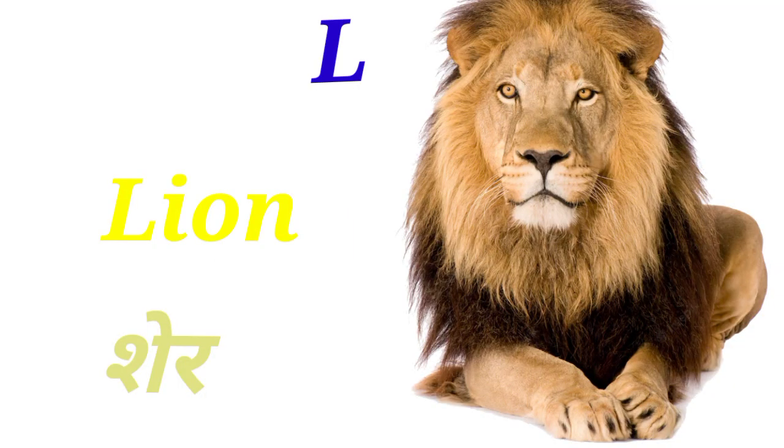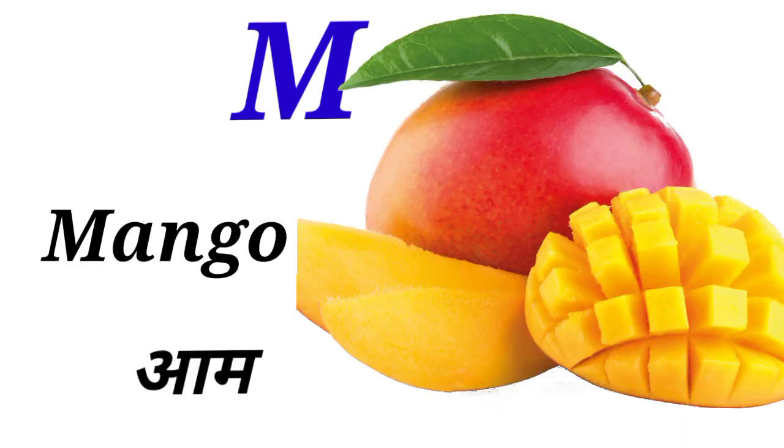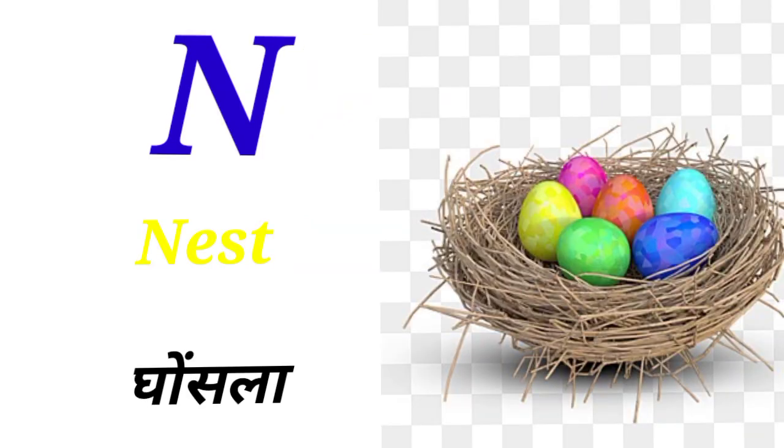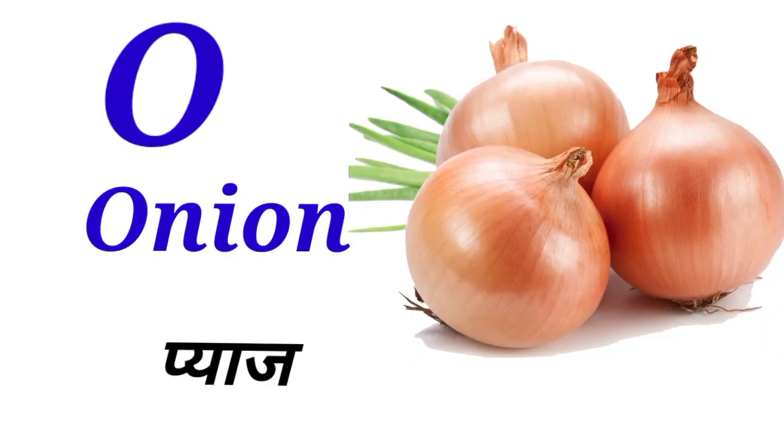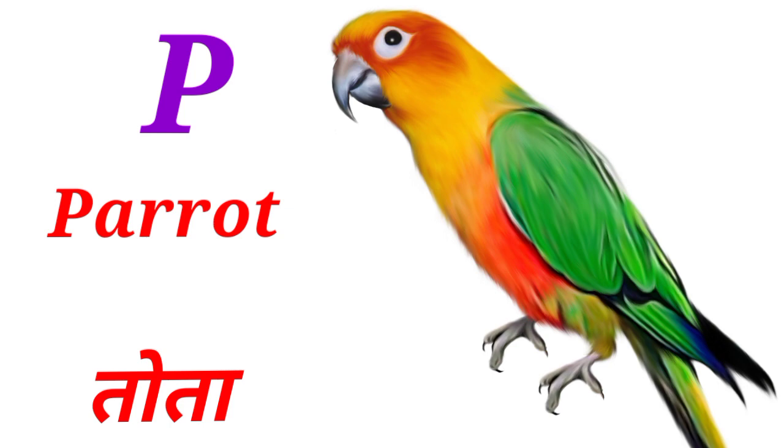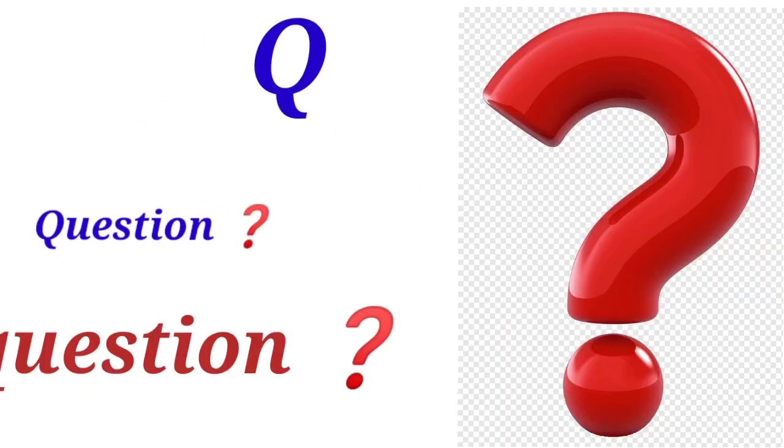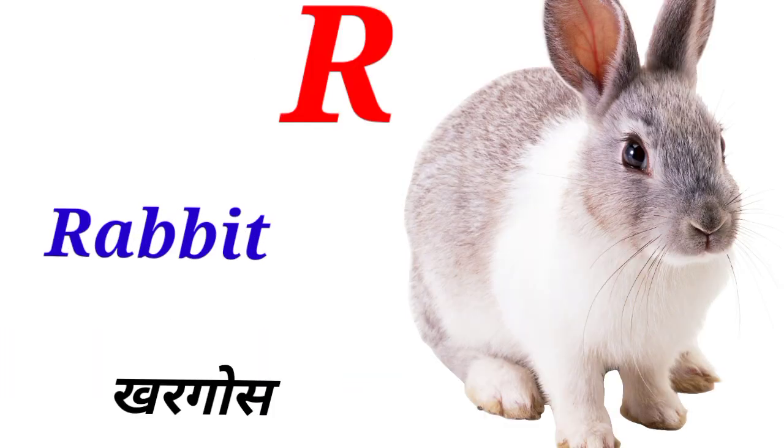L for lion means शेर. M for mango means आम. N for nest means घोंसला. O for onion means प्याज. P for parrot means तोता. Q for question marks means question mark.